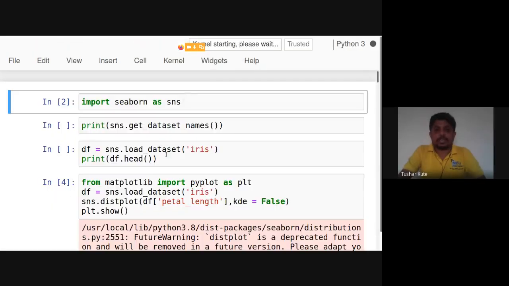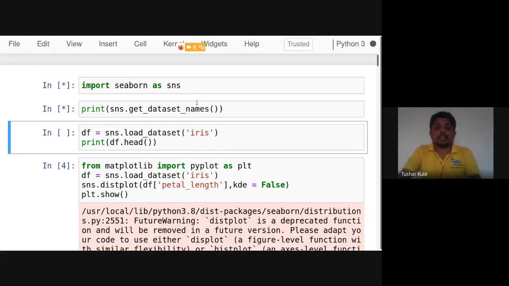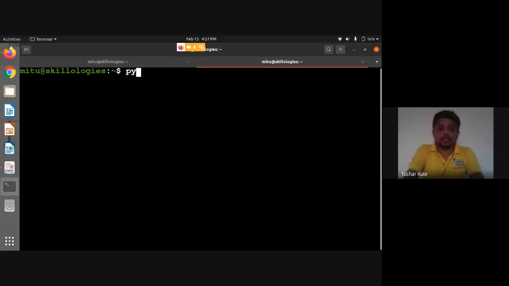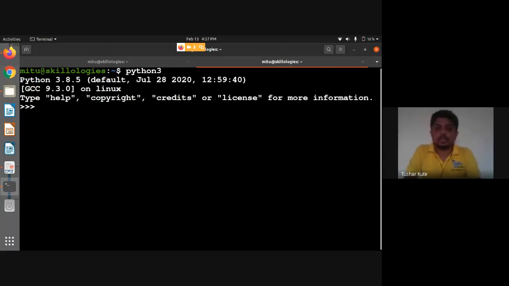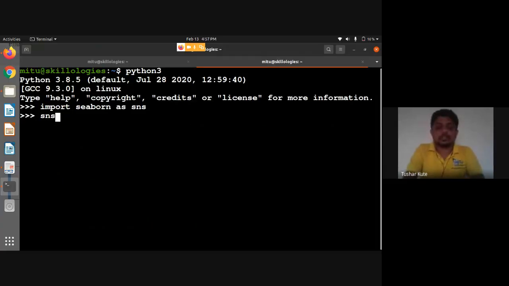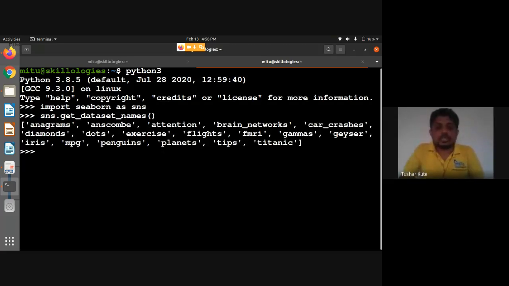Yes, load dataset, this is the way I'm using it. Importing the SNS package, and then I can use different data set names inside the code. So rather than using it there, I'll just show you here itself. Python 3, and then import Seaborn as SNS. SNS dot get_dataset_names. Okay. So you can see these are the data sets already present.